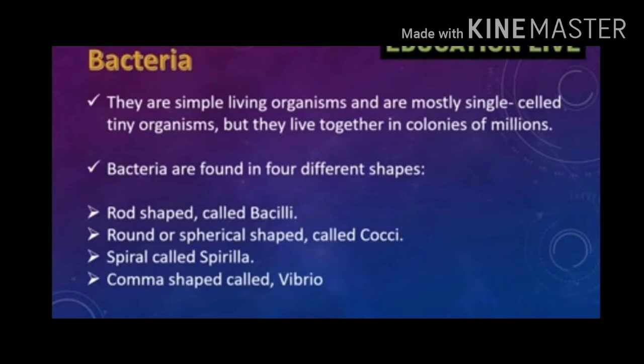They are simple living organisms and are mostly single-celled tiny organisms, but they live together in groups or colonies. Bacteria are found in 4 different shapes, or on the basis of shape they can be classified. Rod shaped called bacilli, round shaped called cocci, spiral shaped called spirilla and comma shaped called vibrio.